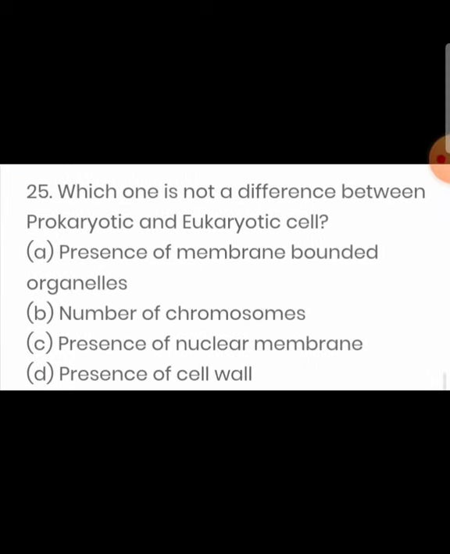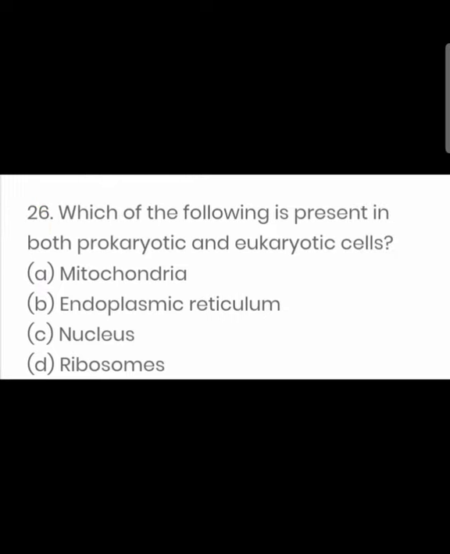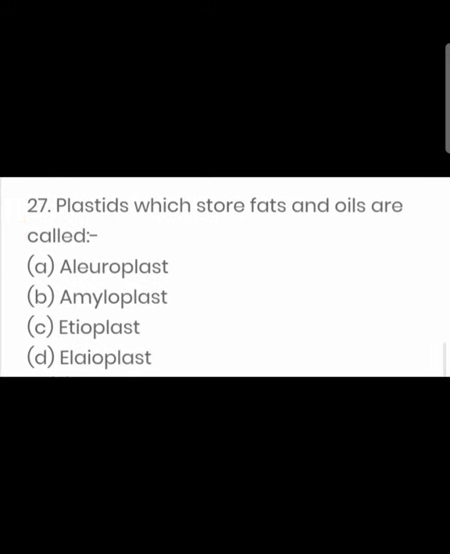Which one is not a difference between prokaryotic and eukaryotic cell? That is presence of cell wall. Which of the following is present in both prokaryotic and eukaryotic cell? And the answer is ribosomes. Plastids which store fats and oils are called elaioplast.